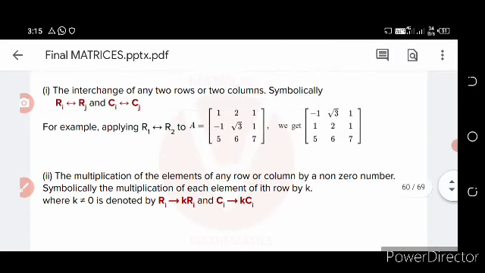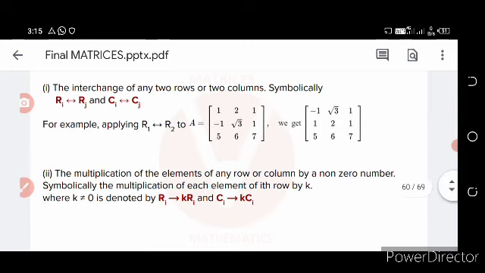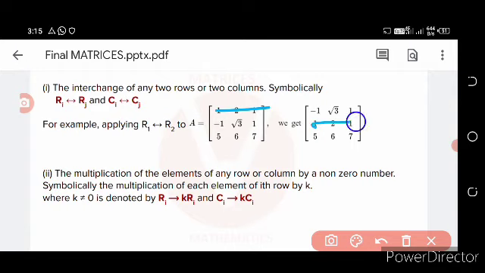Then the interchange of any two rows or two columns, symbolically, for example applying R1 to R2, here the first row changes to the second row. In this way we change any row and any column.